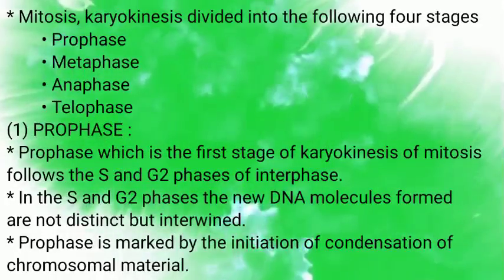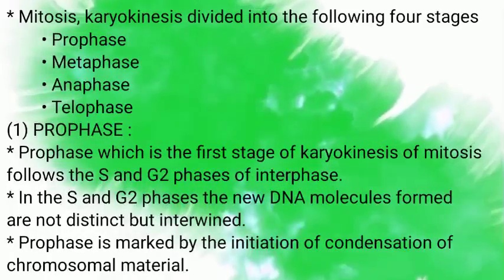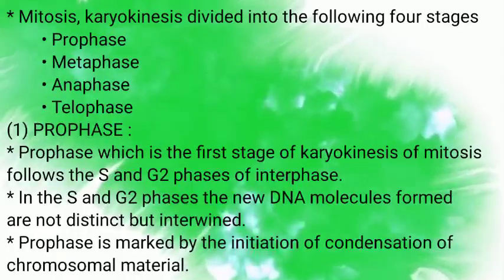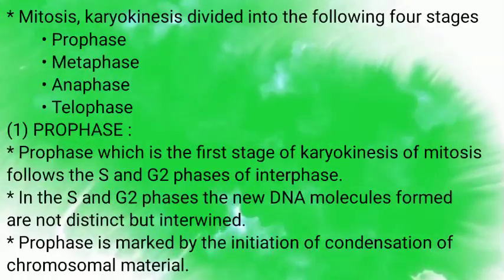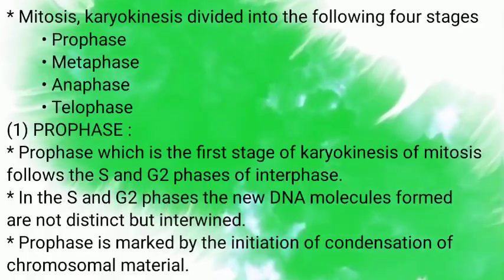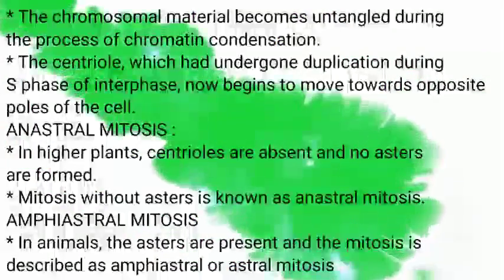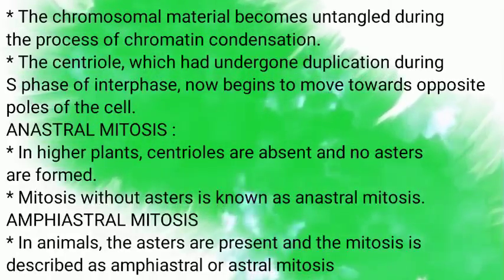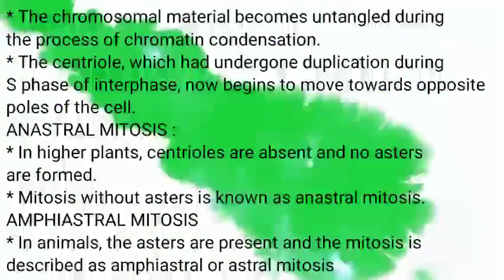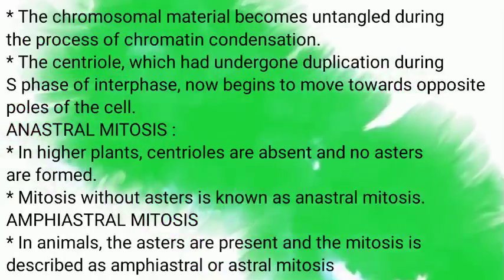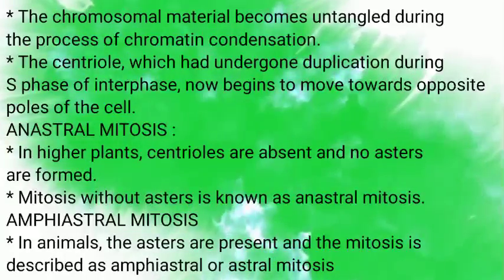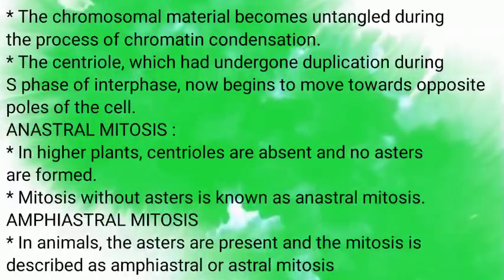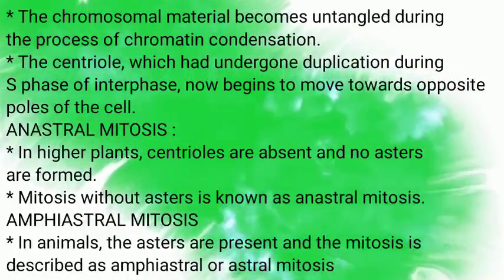Prophase is marked by the initiation of condensation of chromosomal material, which means chromosomal condensation first starts in prophase of karyokinesis of mitosis. The chromosomal material becomes untangled during the process of chromatin condensation. The centriole, which had undergone duplication during S phase of interphase, now begins to move towards opposite poles of the cell. Anastral and amphiastral mitosis.